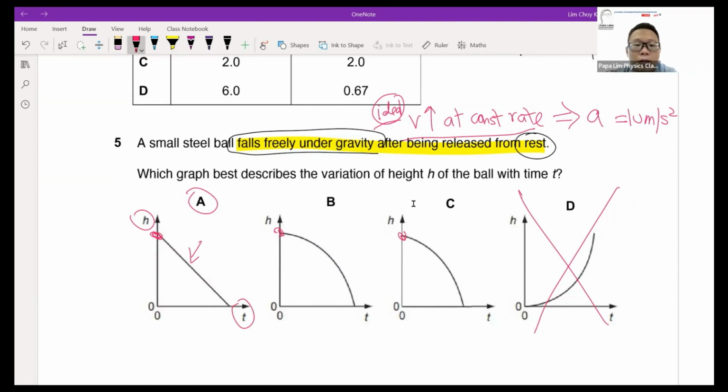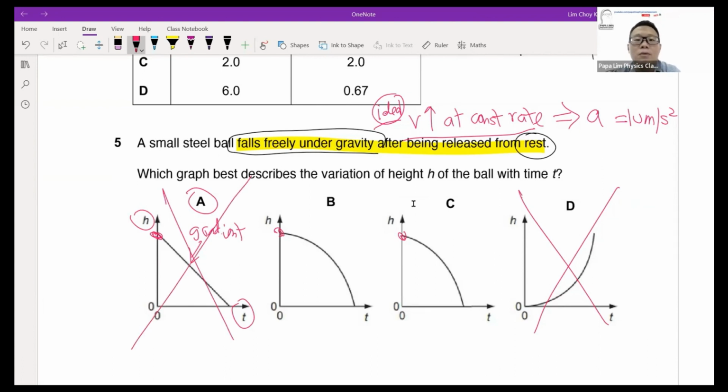You'll find that the gradient here is constant, which indicates the speed of the ball is a constant number. But in this case, we know that the speed of the ball is increasing at a constant rate, getting faster and faster. So based on that, the rate will be different. That's why A is out.